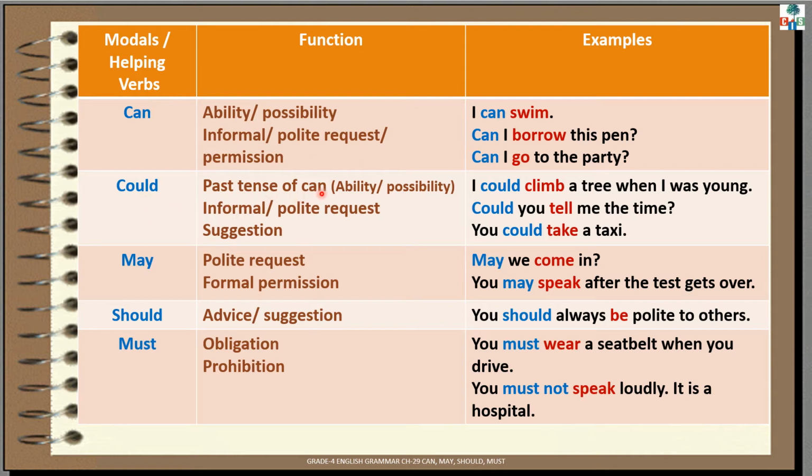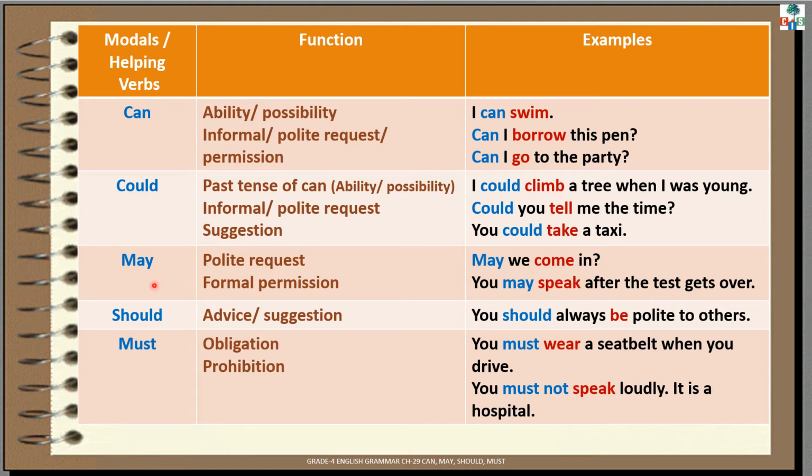Could. Could is the past tense of can. Means when you were able to do something in the past. For example, I could climb a tree when I was young. Means when you were young, you were able to climb a tree. So could is the past tense of can. We use could to make an informal or polite request also. For example, could you tell me the time? And could is also used for suggestions. For example, you could take a taxi.